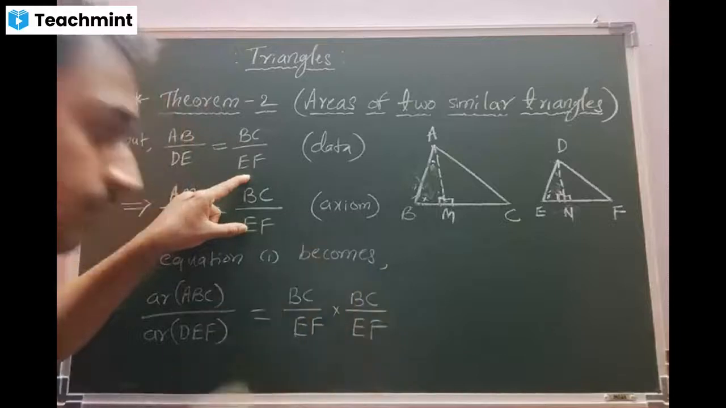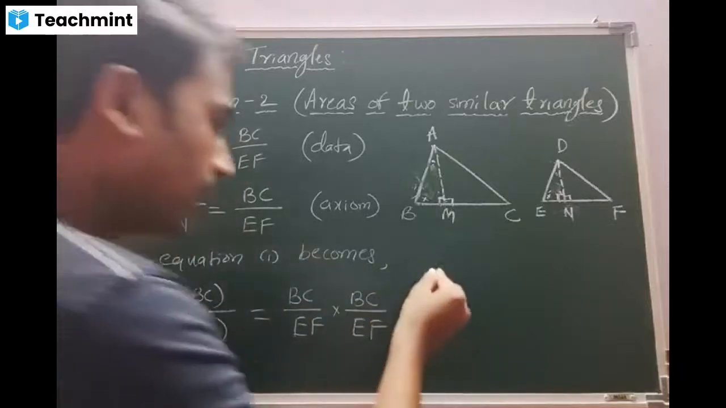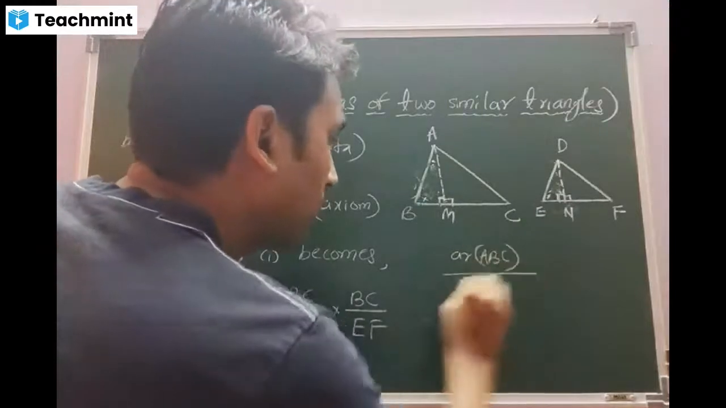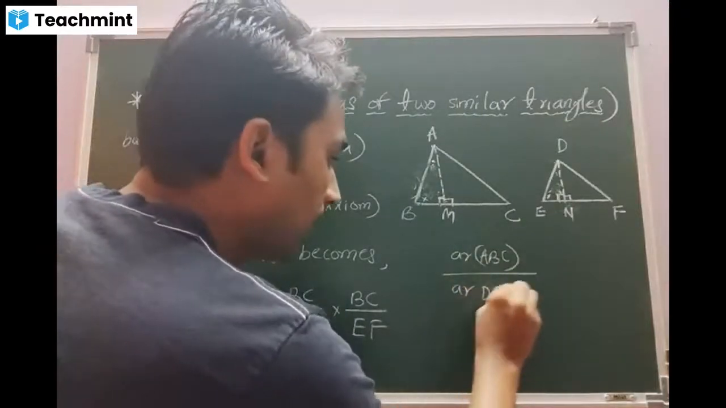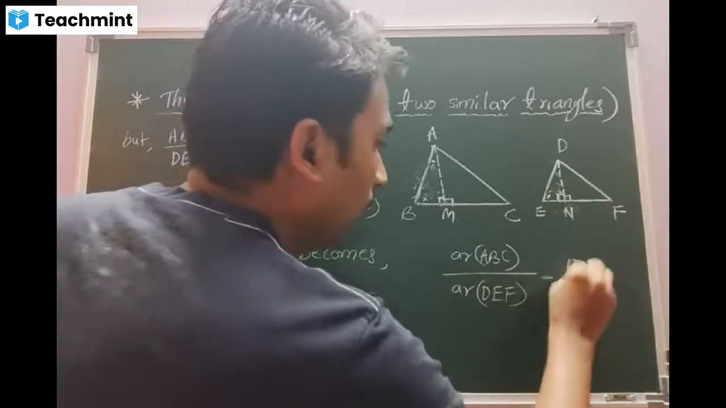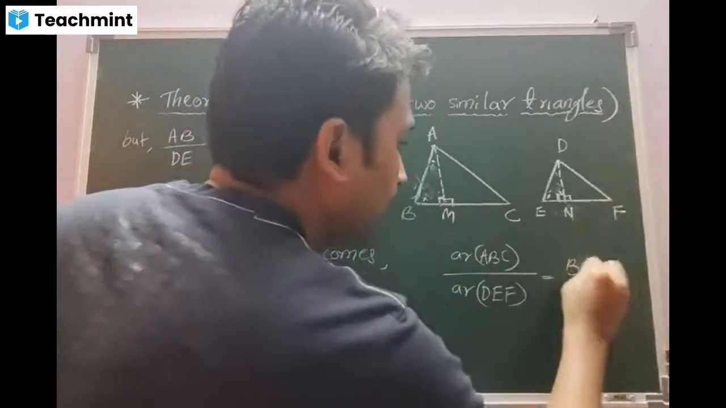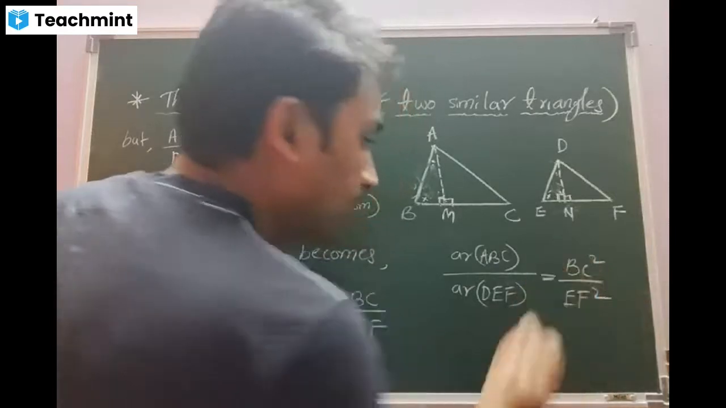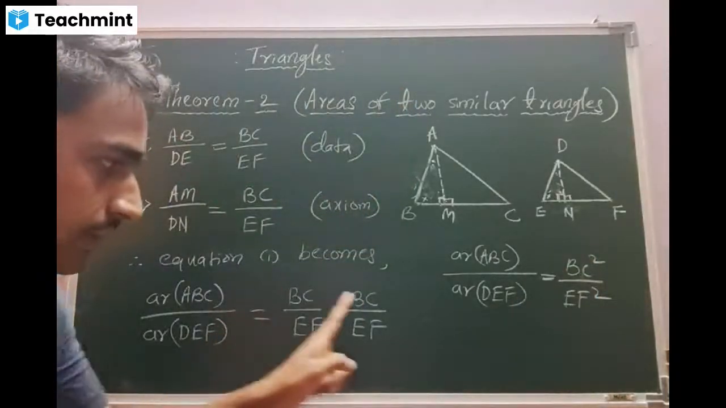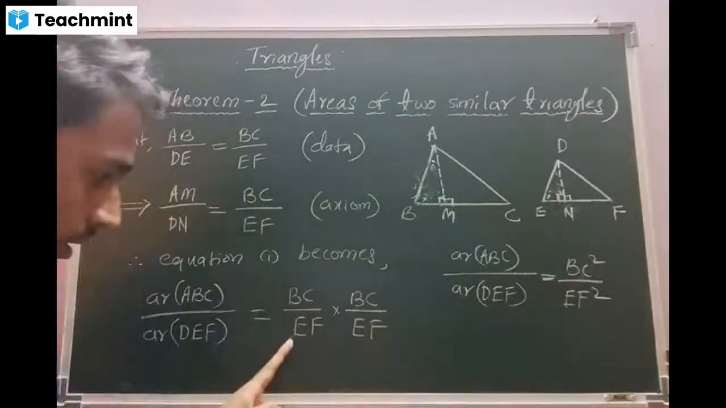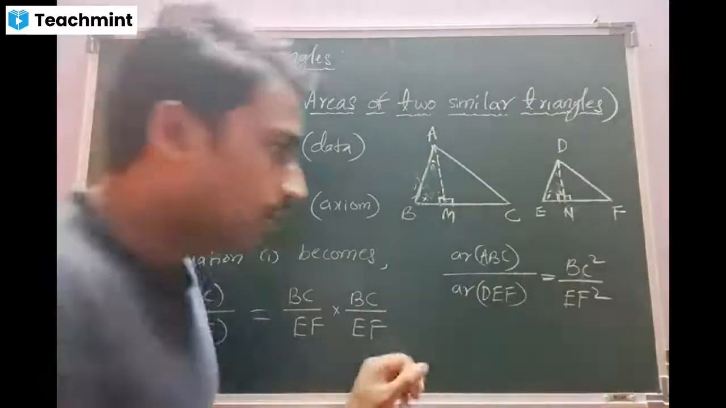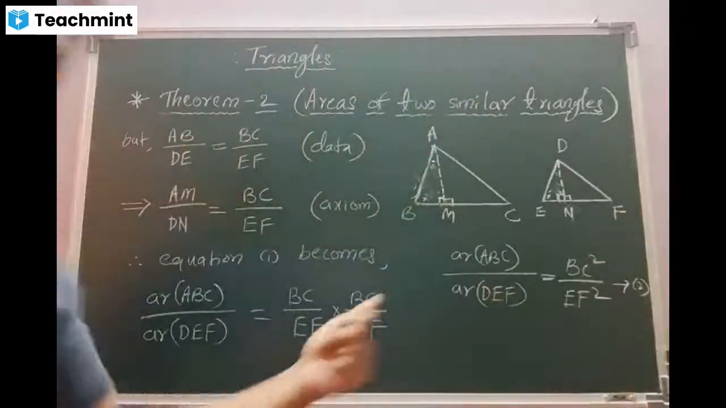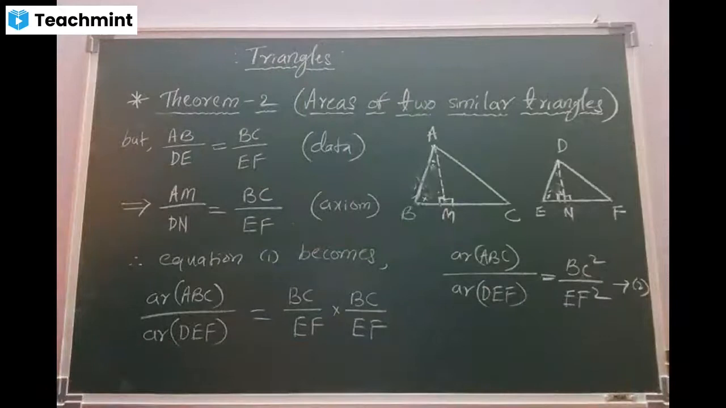Yes, sir. So finally, what am I going to get? Therefore, area of ABC divided by area of DEF is equal to BC square divided by EF square. Am I right? Yes, sir. Call it equation number 2. Students, copy fast, quick.